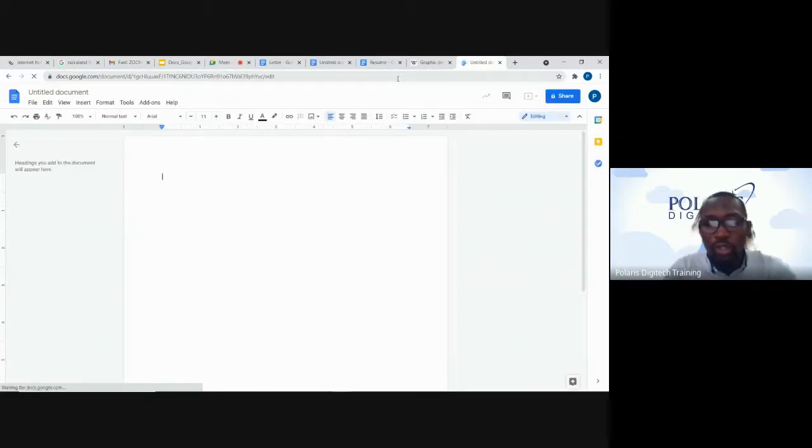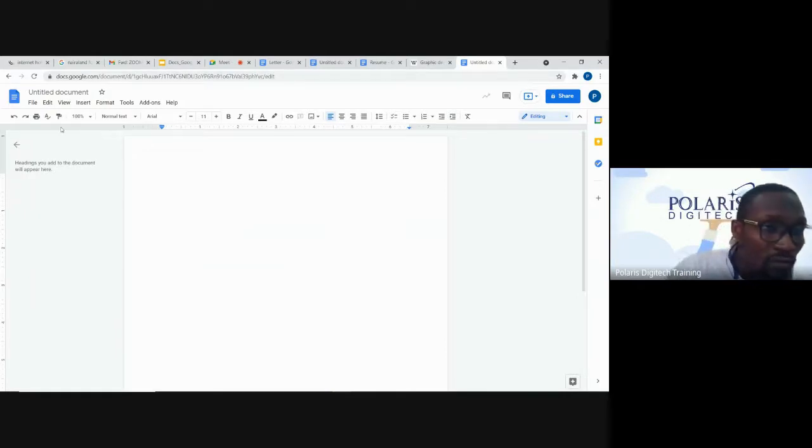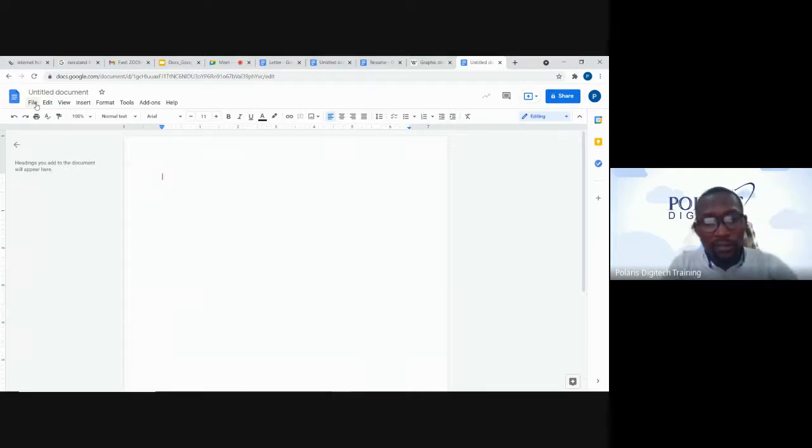let us use the document we need to use for this training. Let's try to use what we call a template. Google Docs gives us the opportunity of leveraging some templates that have been designed. We'll go to this file. Like I mentioned, you don't need any application for this. You don't need to download anything unless you're on your mobile device. That is where you need a Google Docs application.